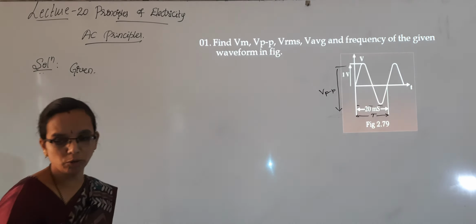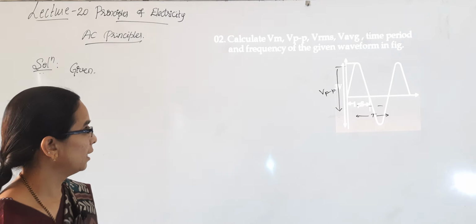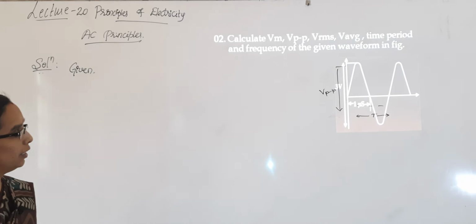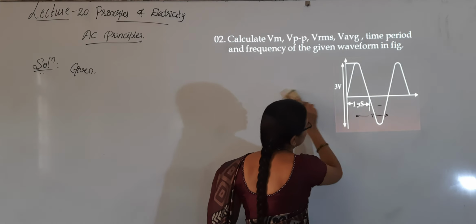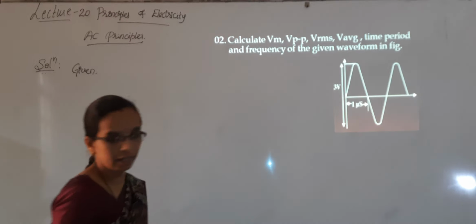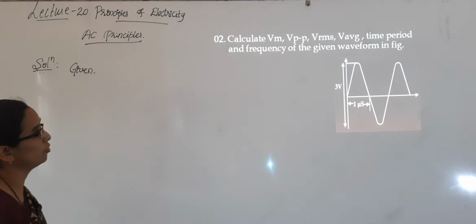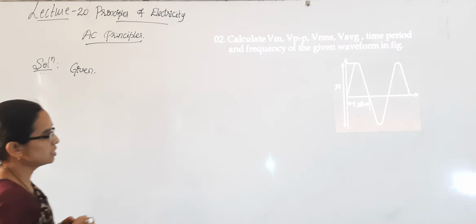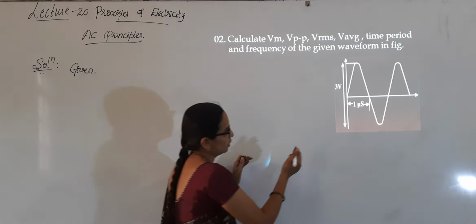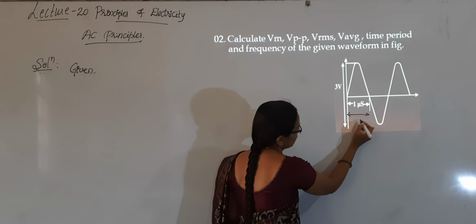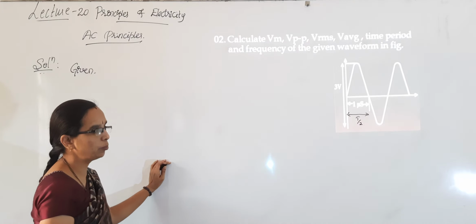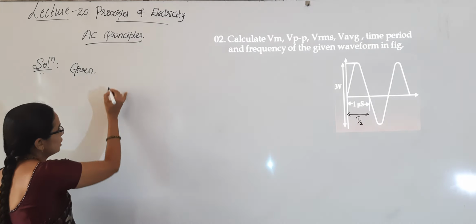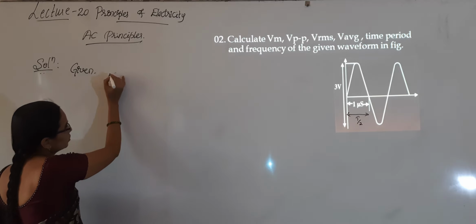We will solve some more problems. The next one is calculate Vm, Vpp, Vrms, V average, time period and frequency of the given waveform. See, here they have given the distance of T by 2 actually, then T value will be 2 microseconds. What and all is given?